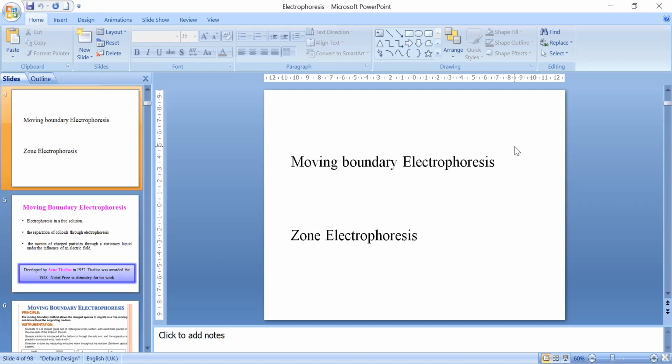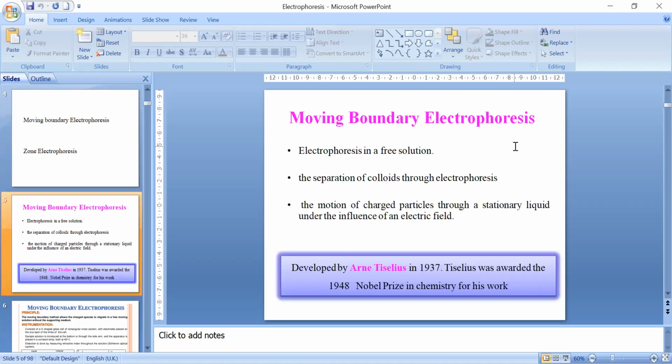So now coming to the classification of electrophoresis, basically there are two types. One is called moving boundary electrophoresis and another is called zone electrophoresis. Moving boundary electrophoresis is of historical importance, and it was the first electrophoresis concept that was discovered. The concept was given by Arne Tiselius in 1937, and for this discovery he was awarded the Nobel Prize in 1948.